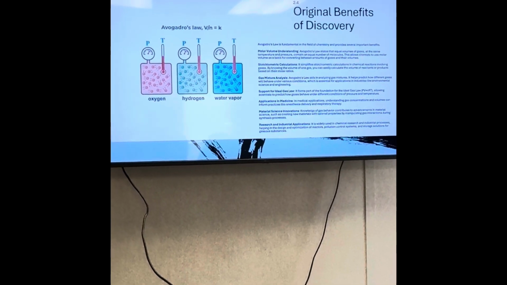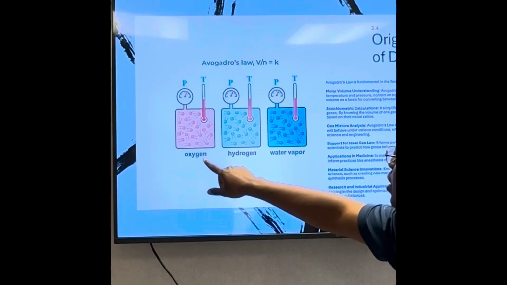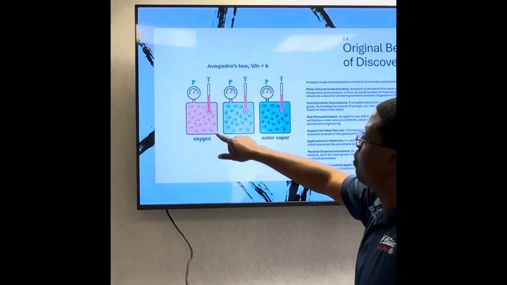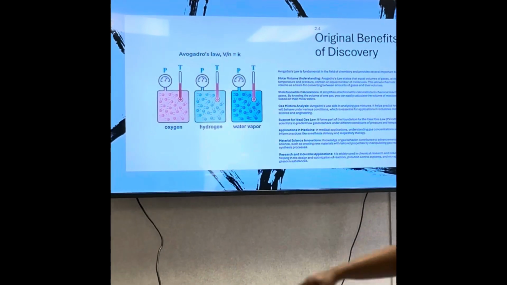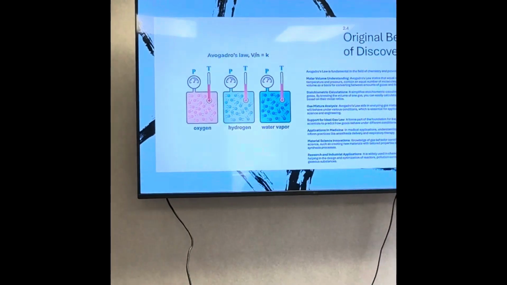And once again, this is showing same temperature, different oxygen, hydrogen, vapor. They're all moving, but they all have the same amount of molecules inside of them. And once again, we have Avogadro's law and how to use the formula to get it.